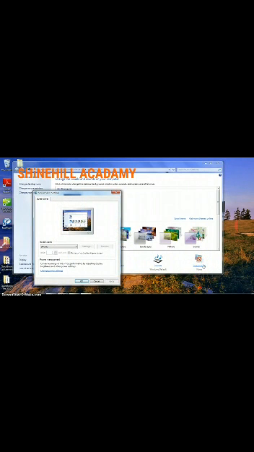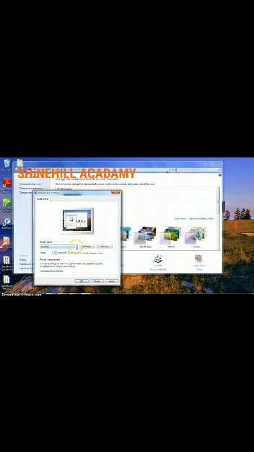Your new menu will appear. Now you can click the screensaver box, here it says none, and then you select, a list appears. Here I select the Bubbles option, preview. You click preview here. So look at the Bubbles option. It's like your screensaver. After a few minutes the screen changes like this.